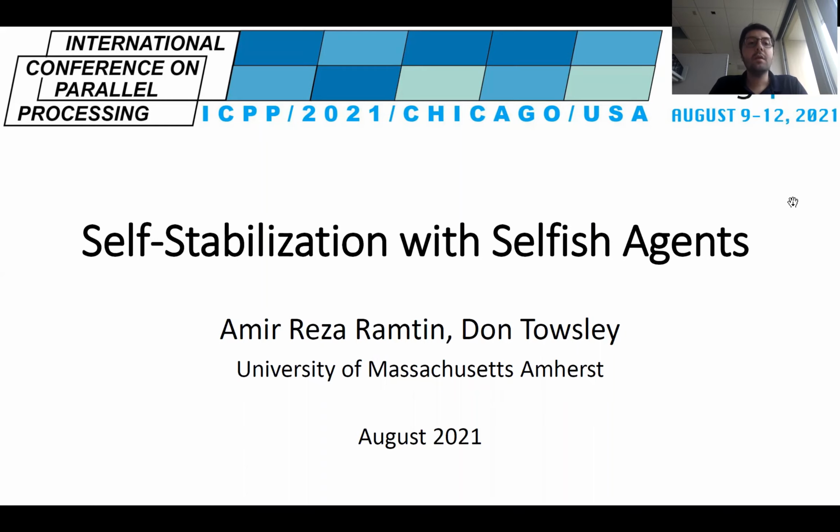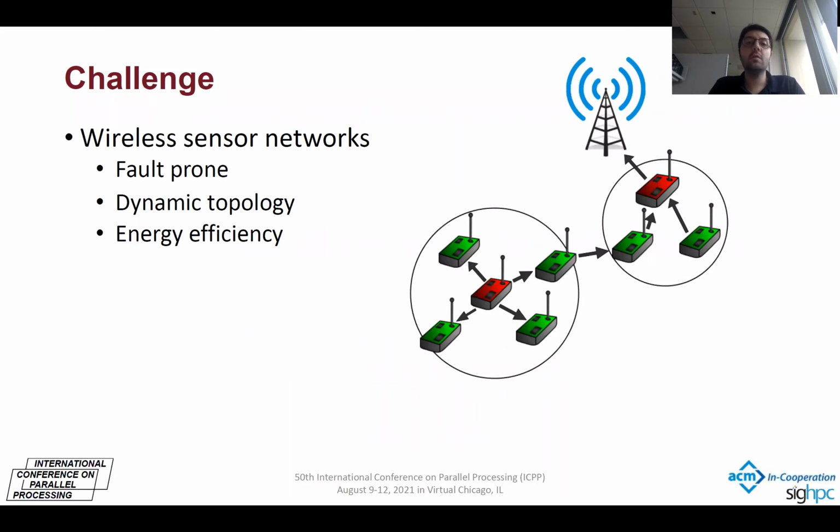I start with an example of wireless sensor networks. These networks are fault-prone. I mean, some faults such as communication loss, memory sharing cache. Besides, the topology is dynamic. This dynamicity can be modeled with transient faults. And energy efficiency is important. So some techniques such as clustering may help to reduce energy exhaustion.